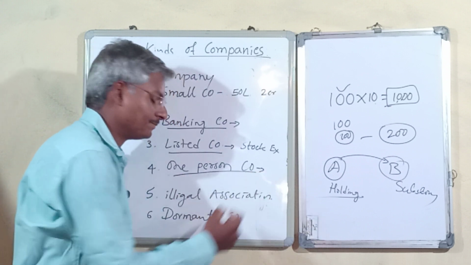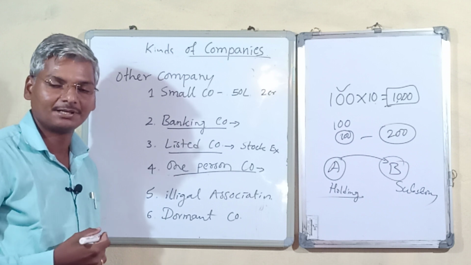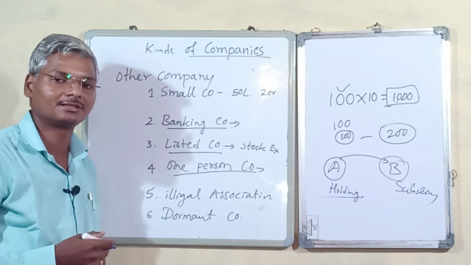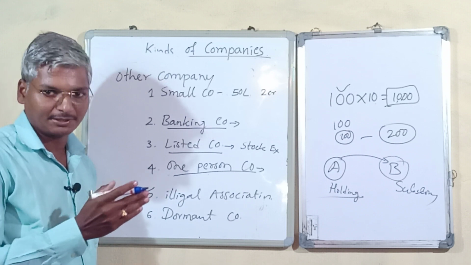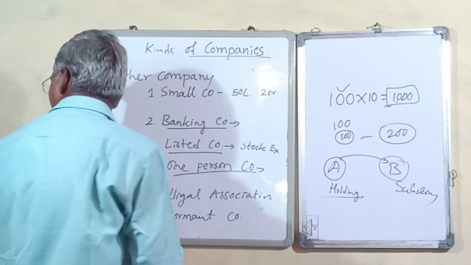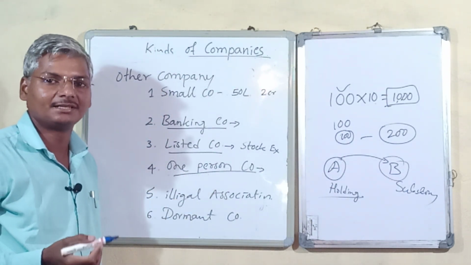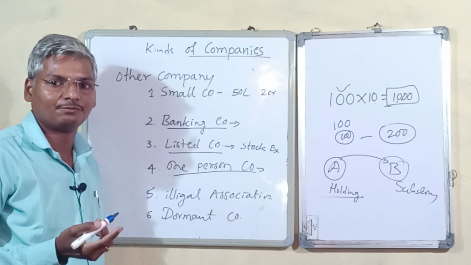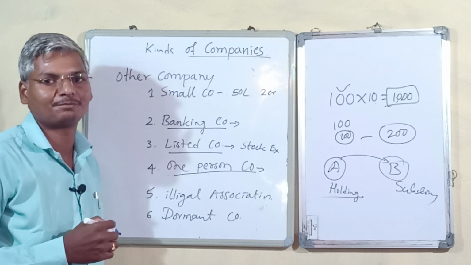One person company is a new kind of company proposed in the Companies Act 2013. Here, based on membership, we have different categories. A single person can establish a company for his own benefit and earn a profit.